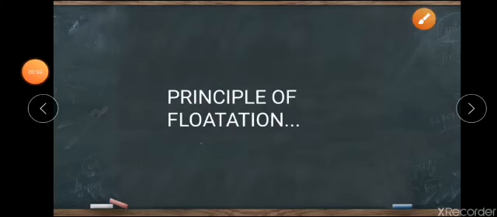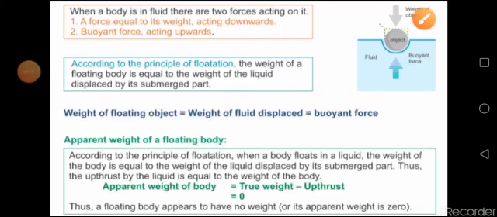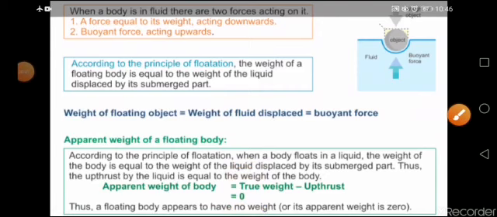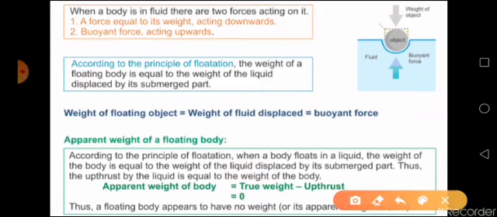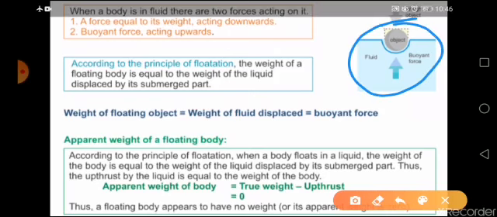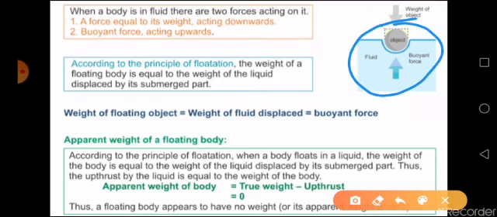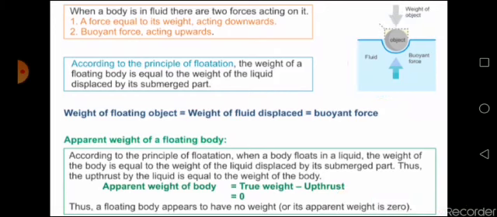Now let us move on to the principle of flotation. Before we talk about it, there are some points you have to keep in mind. Whenever an object is sinking or floating, there are two forces acting on it.